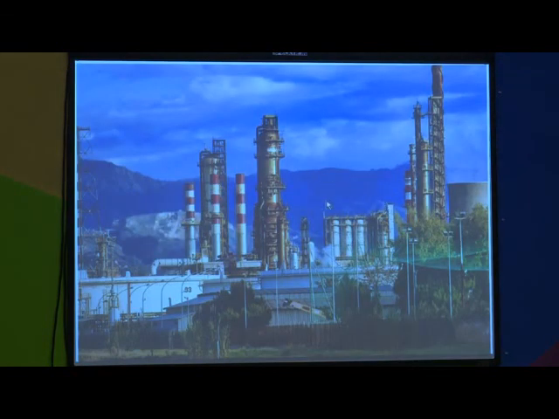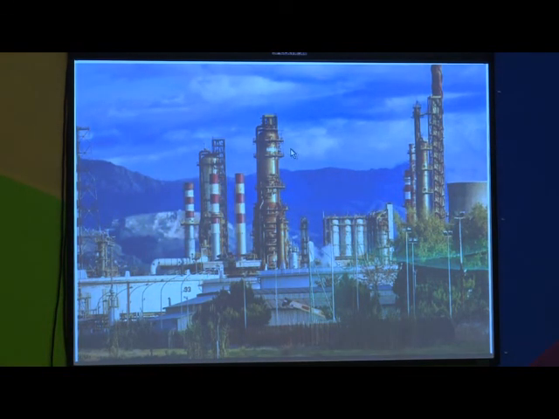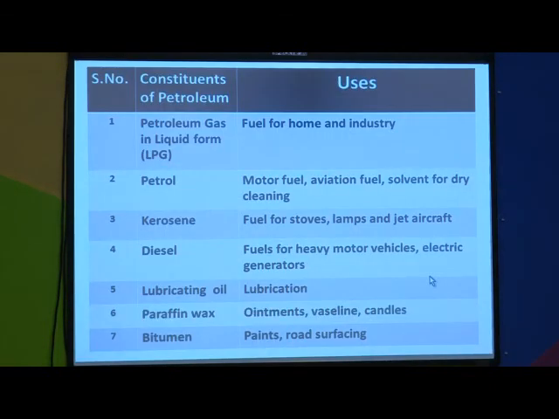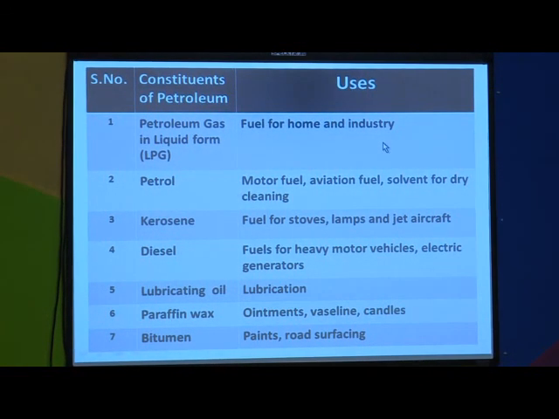So this is again a petroleum refinery in which you can find the fractionating columns, and using these fractionating columns, different constituents of the petroleum are obtained at different fractions. Now let us discuss these different constituents of petroleum and their uses. So just look at this table. Here you will get the different constituents of petroleum and their uses.